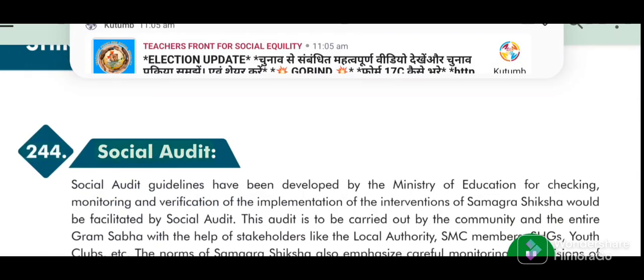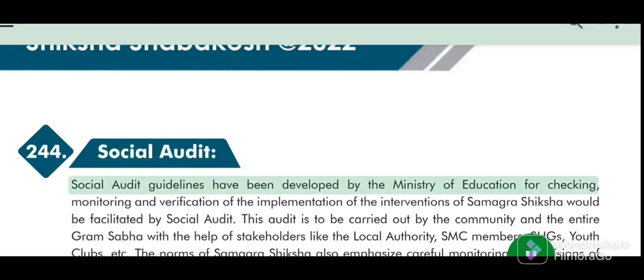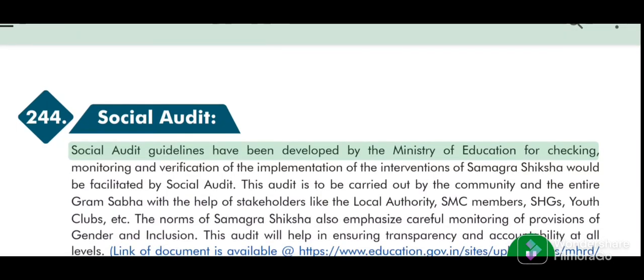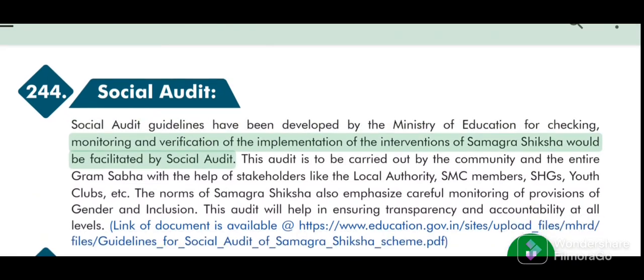244. Social Audit. Social audit guidelines have been developed by the Ministry of Education for checking, monitoring and verification of the implementation of the interventions of Samagra Shiksha, which would be facilitated by social audit.